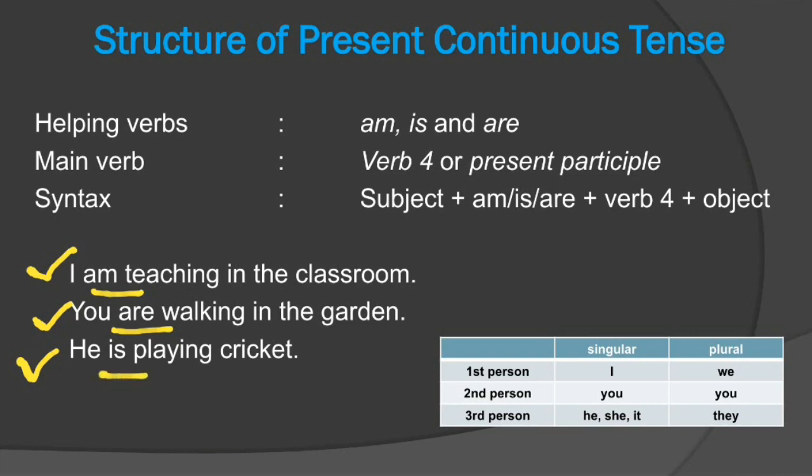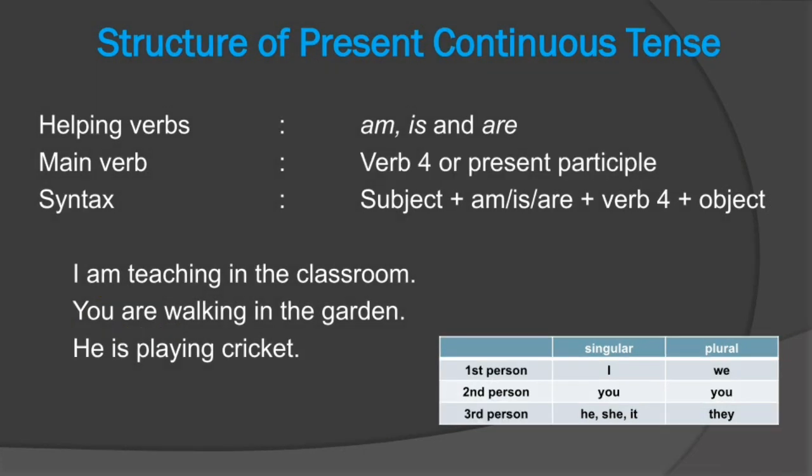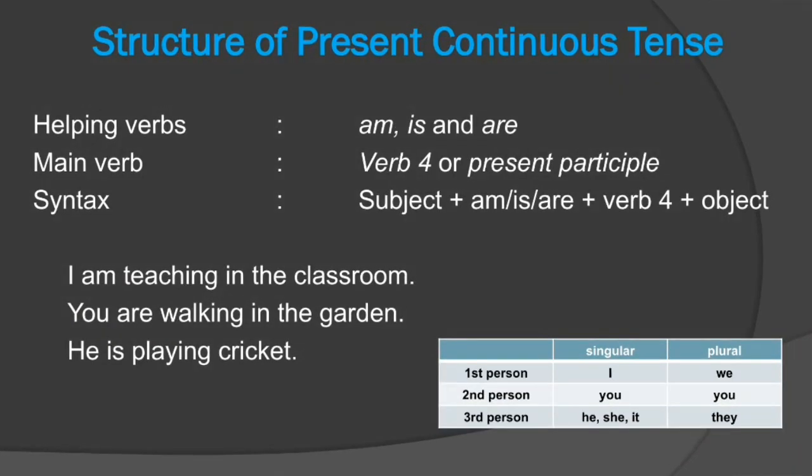So with first person singular am is used, and with third person singular is is used, and apart from first person singular and third person singular, with all other subjects are is used. To know the rules of different tenses, we must have acquaintance with the table of personal pronouns. Here is the table, you can see.